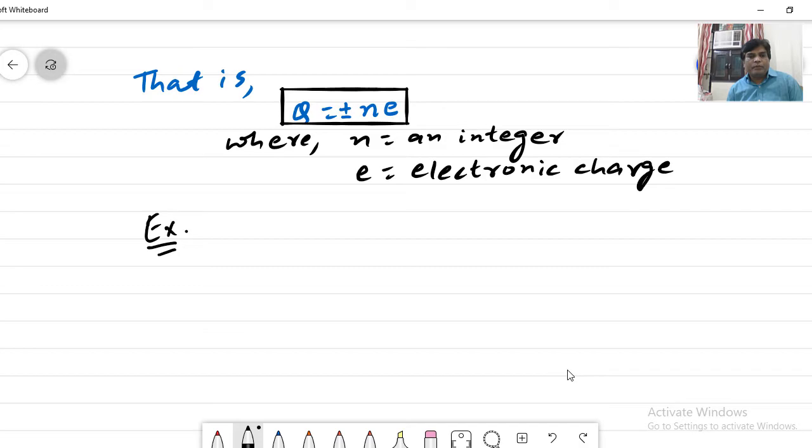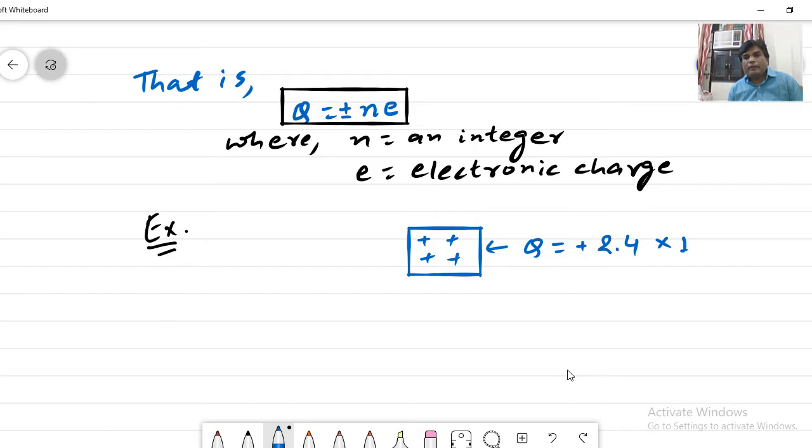Suppose there is a body. Suppose this is a body, and the charge in this body, suppose this is a positively charged body, and we say that the charge Q on this body has value plus 2.4 into 10 to the power minus 19 coulomb. This is body A.